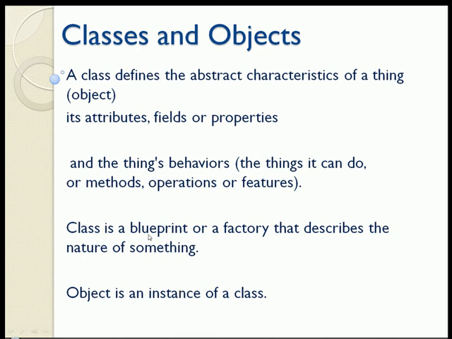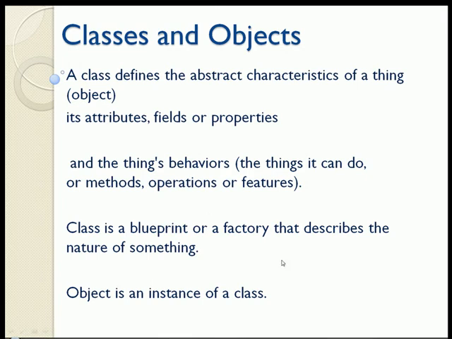Now we are going to discuss the C++ language. First of all, let's see what a class is. A class defines the abstract characteristics of a thing or object: its attributes, fields, and properties, and things such as behaviors, methods, operations, and features. Simply, a class is a blueprint or a factory that describes the nature of something.